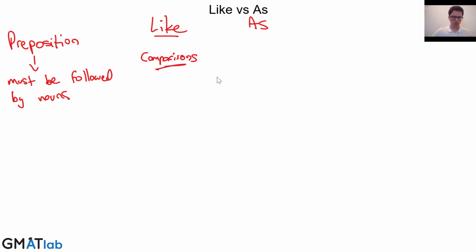Okay? So I'll show you plenty of examples of that, but let's just look firstly at as a preposition. Now, as can be a comparison word too, but when it's used as a preposition, it's not actually a comparison word. What we're using as for when it's a preposition is to say something like in the capacity of.